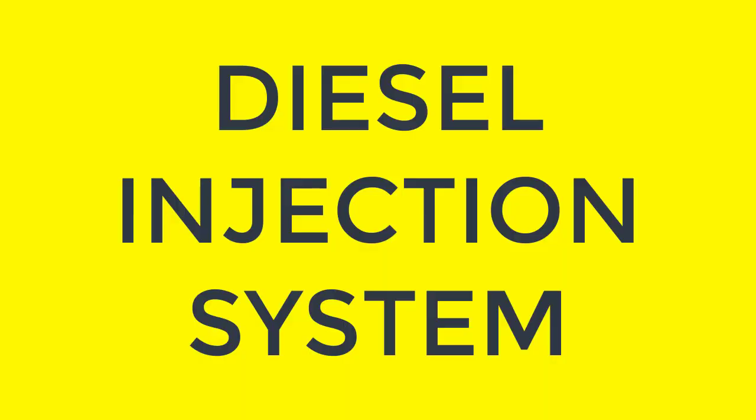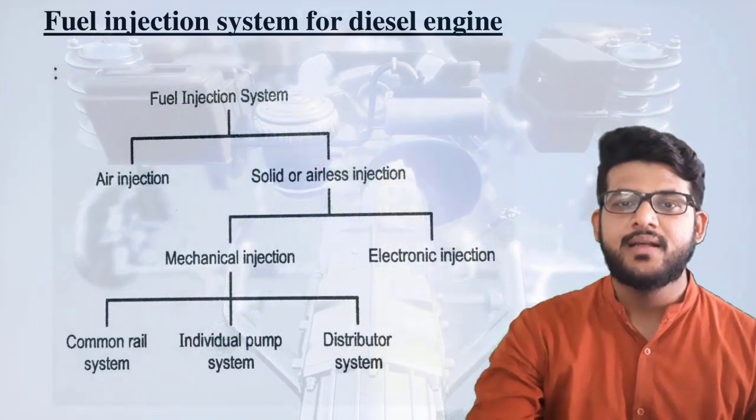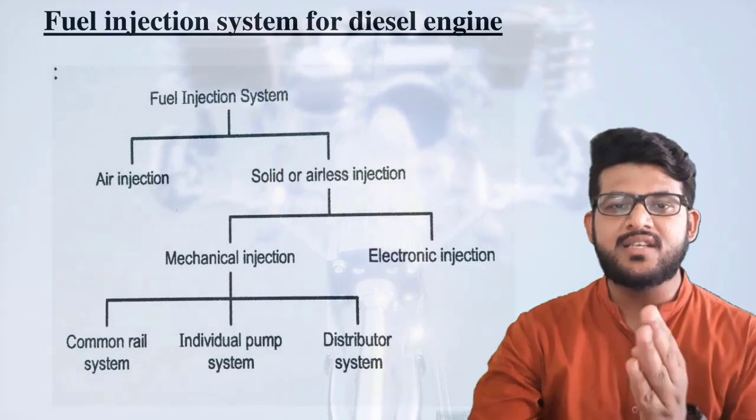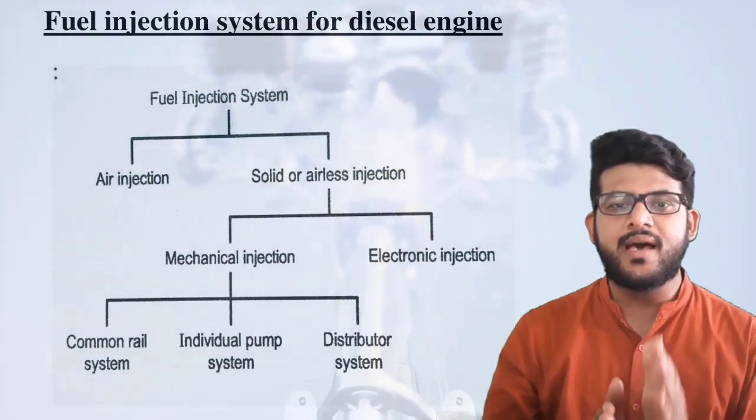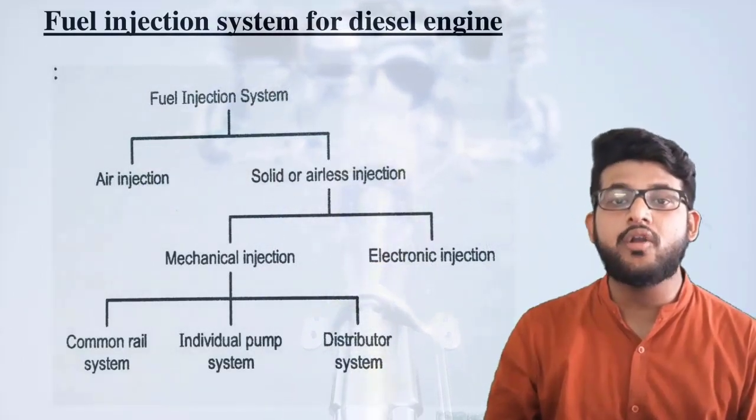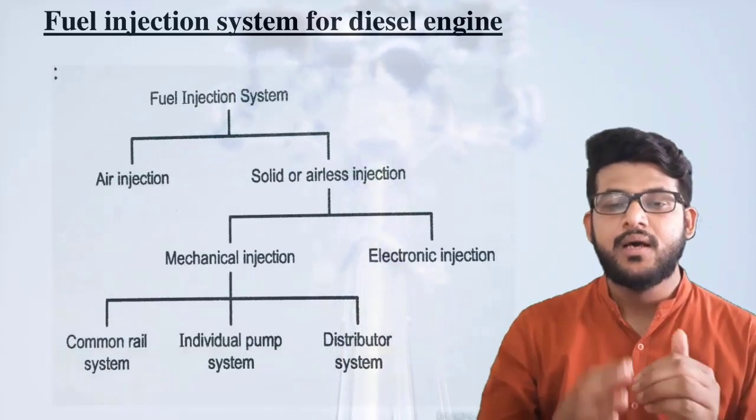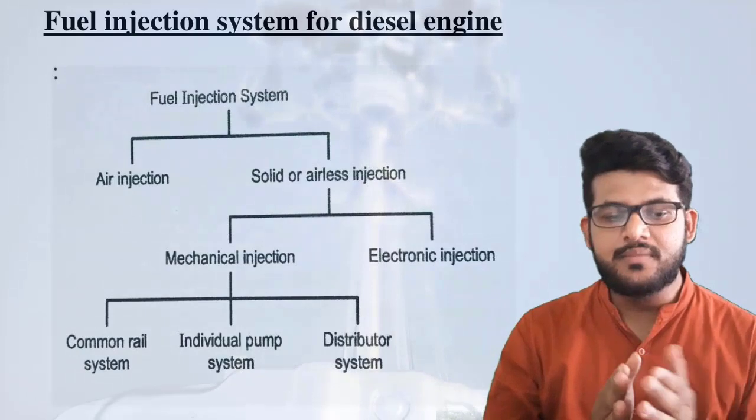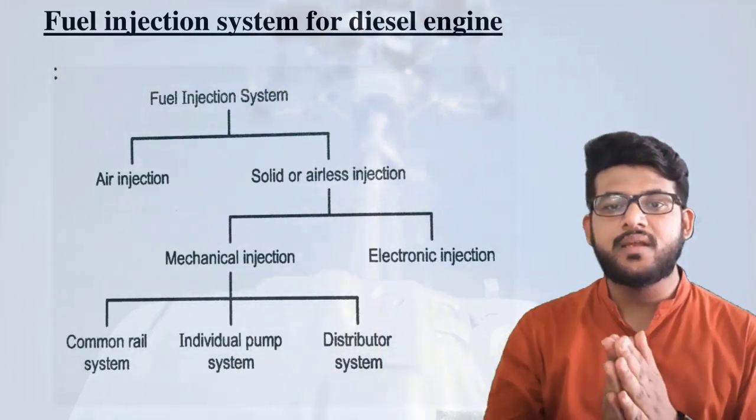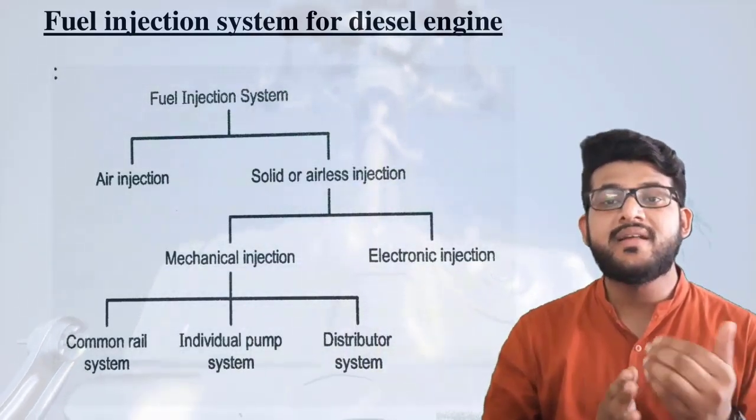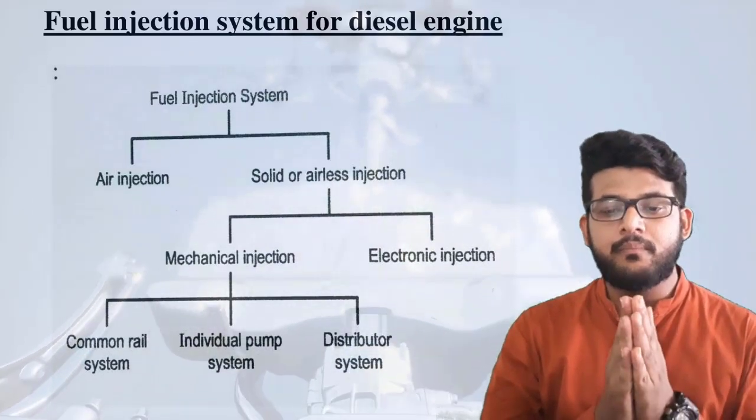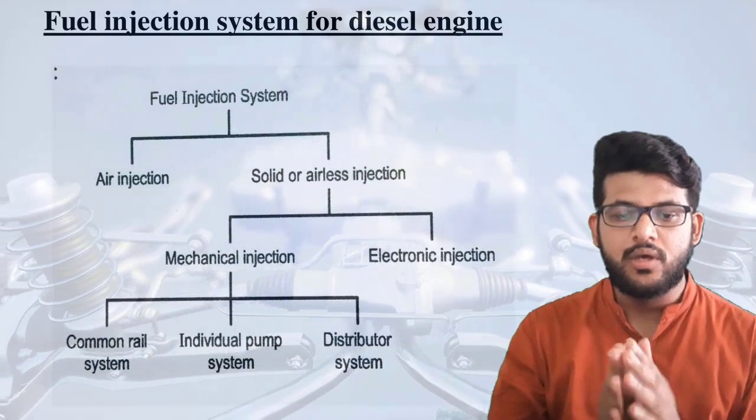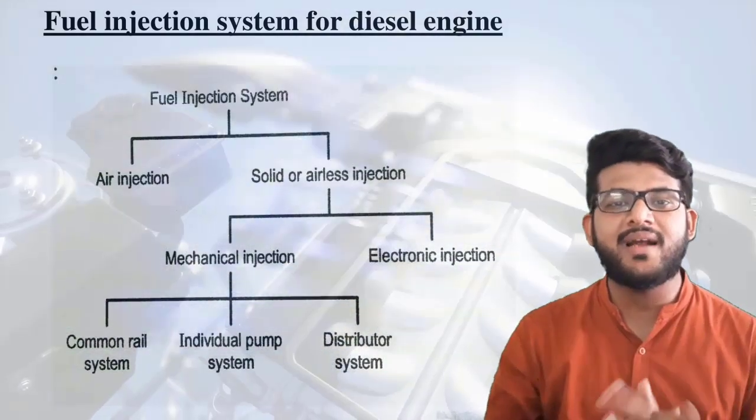Welcome once again students. In the last session, you have seen that there are different types of diesel injection systems. Basically, we have classified them into two systems. First is air injection, second was solid or airless injection. Thereafter, we classified them into different forms like common rail system, individual pump and nozzle system, distributor system. But basically these systems can also be divided into two types: one is mechanical injection, second one is electronic injection.